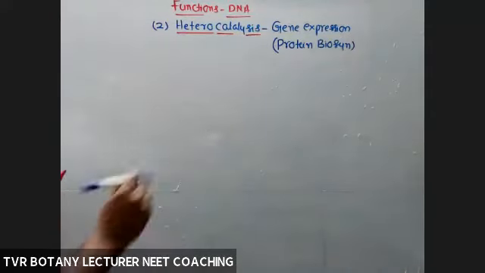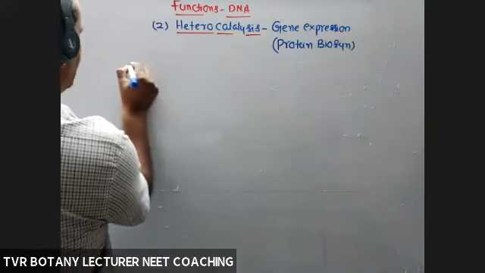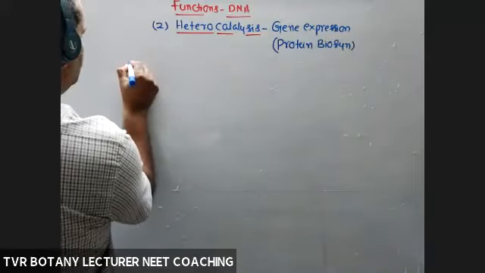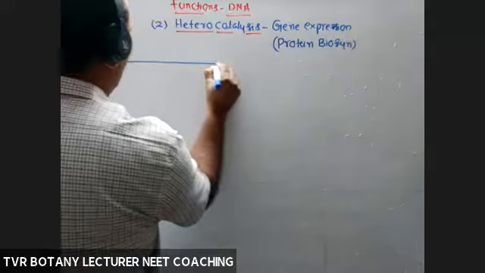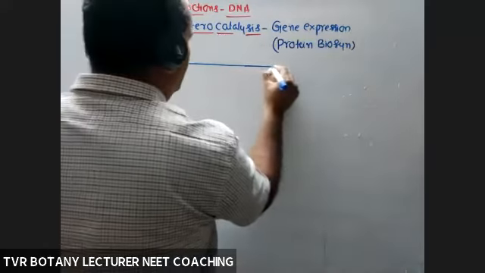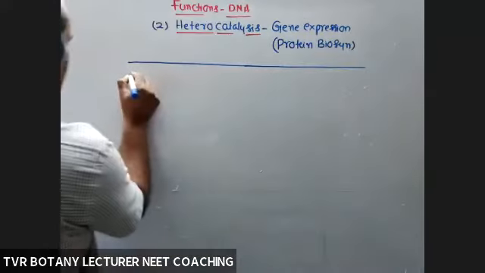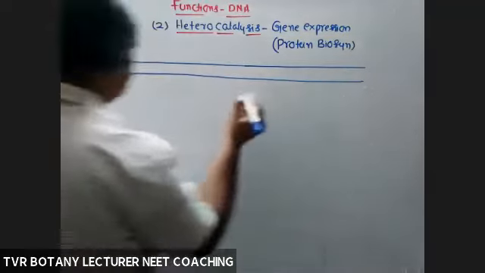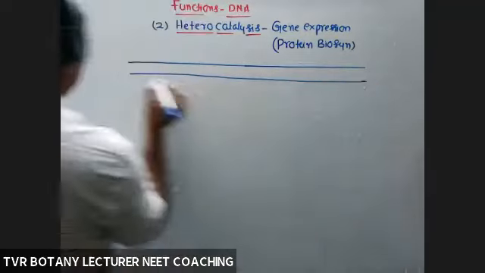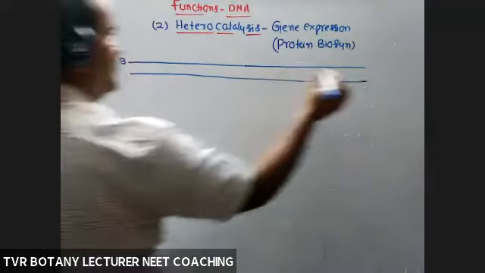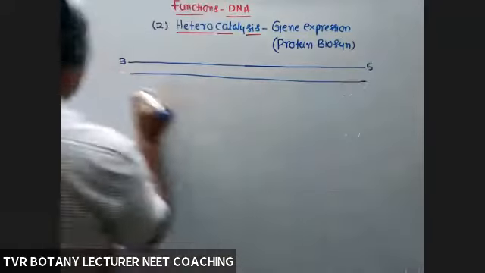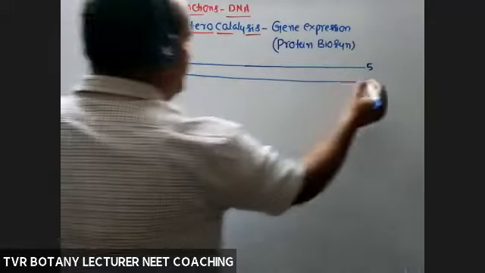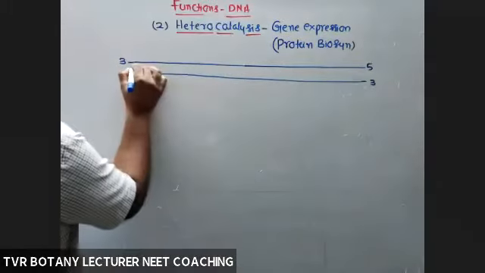For example, this is a DNA molecule, a double-stranded DNA molecule. 3 to 5, 5 to 3.